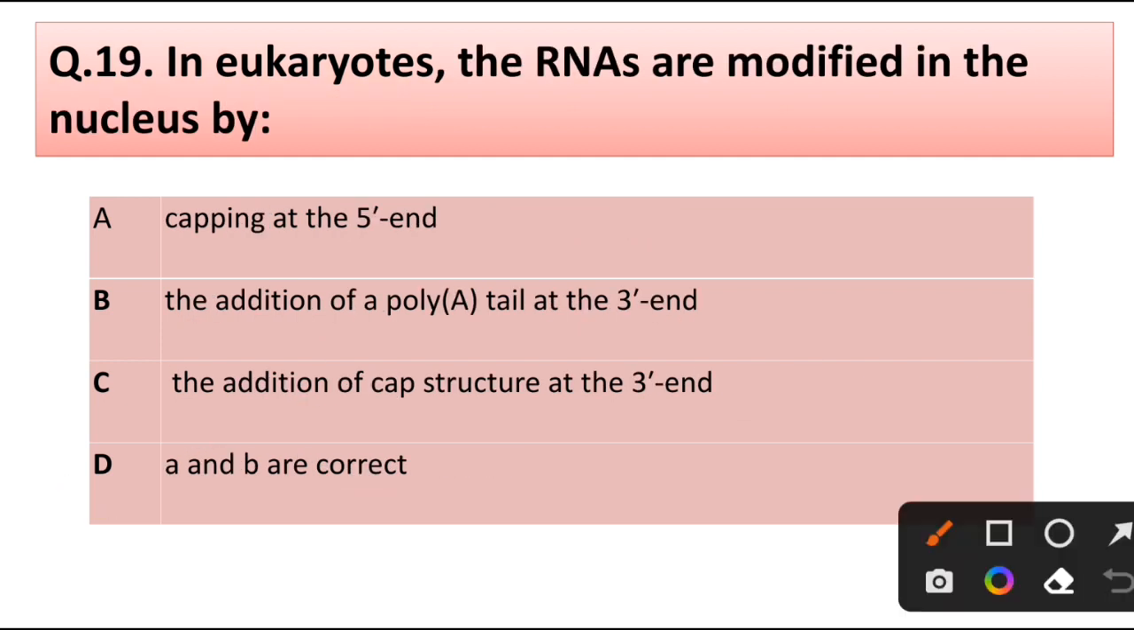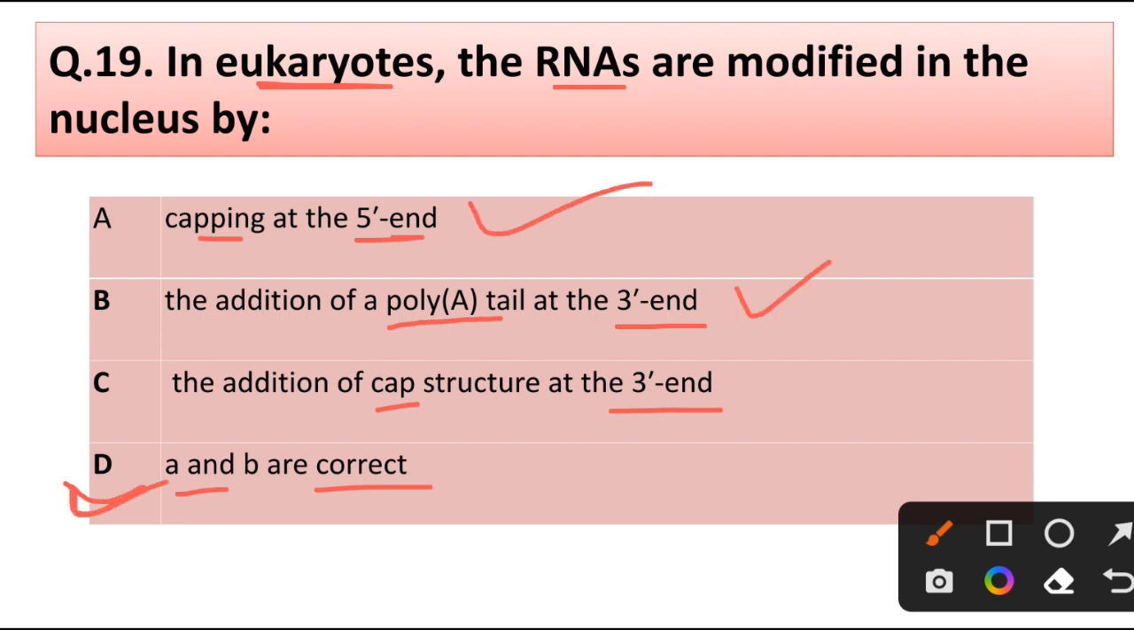Question number 90. In eukaryotes, the RNAs are modified in the nucleus by capping at the 5' end, the addition of poly A tail at the 3' end, the addition of cap structure at the 3' end. A and B are correct. Answer is option D, A and B are correct: capping at 5' end, addition of poly A tail at the 3' end.